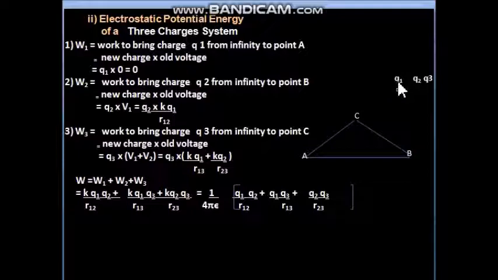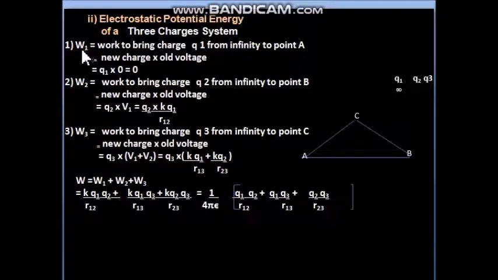That means we have to bring the charge Q1 at point A from infinity, Q2 charge we have to bring to point B from infinity, and Q3 charge we have to bring to the point C from infinity. So this way this system will be prepared. So whatever work is done in preparing this system, that is stored in the system as a potential energy. So we will follow the same procedure which we have opted for 2 charge system, that we will calculate the work done in bringing one charge to their respective location, and then we will add the total work done.